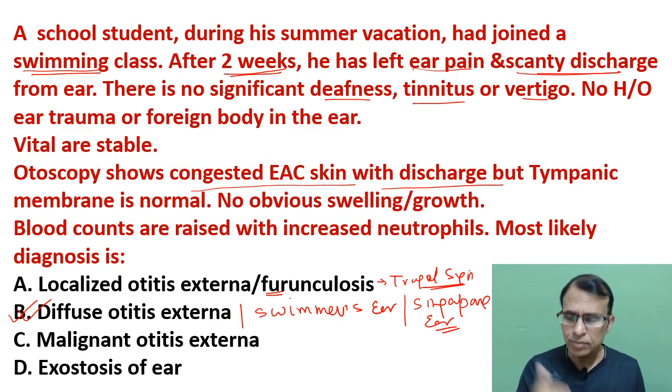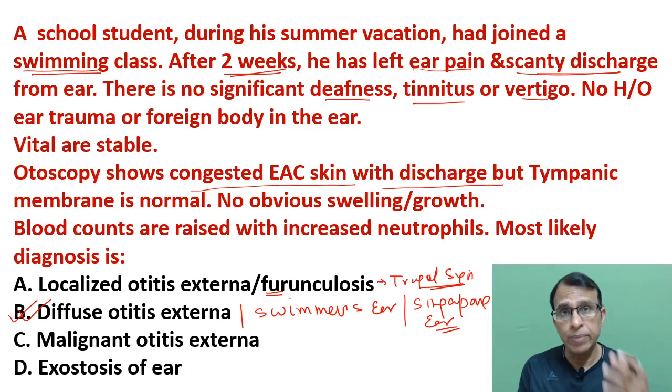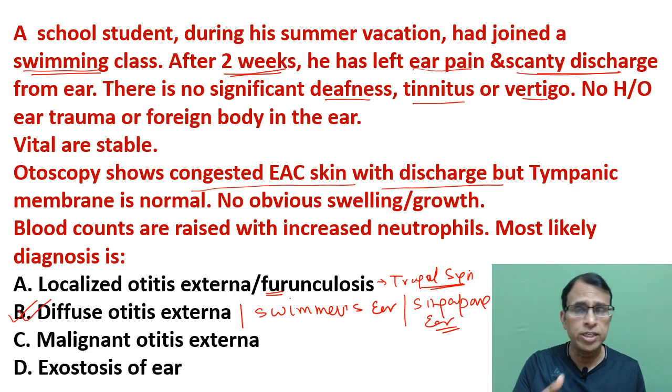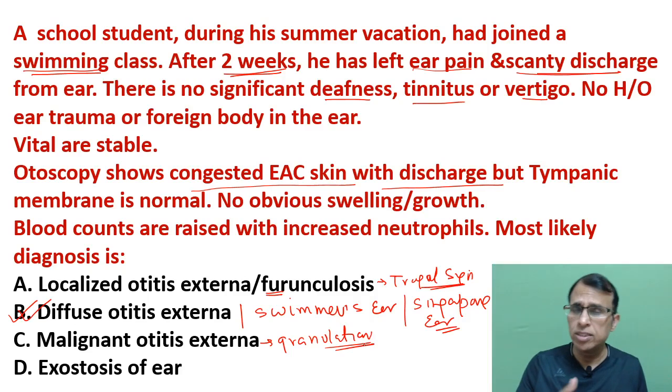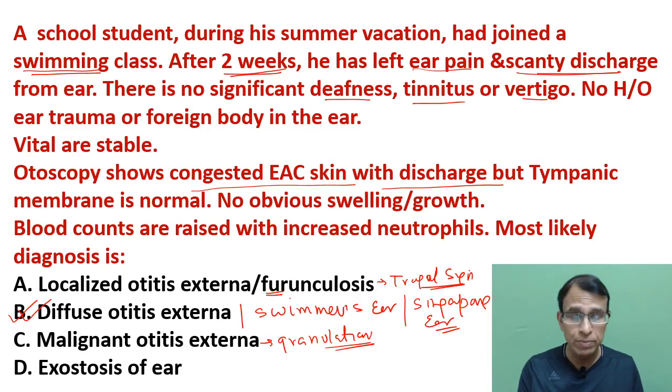Both are possible. Malignant otitis externa, on the other hand, the third choice, is seen in elderly persons who are diabetic. So this is a young student, not diabetic, not elderly. And malignant otitis externa is a more profound kind of disease where pain is more severe. It is at night time, and there's a very important finding in this case, which is granulations in the canal. All this is not given, so obviously it is not malignant otitis, because the age is a young child, not elderly. There's no diabetes, there's no granulations, so it is unlikely to be a malignant otitis externa.